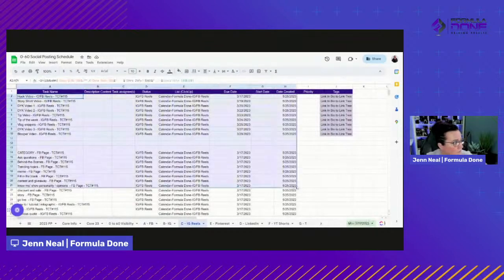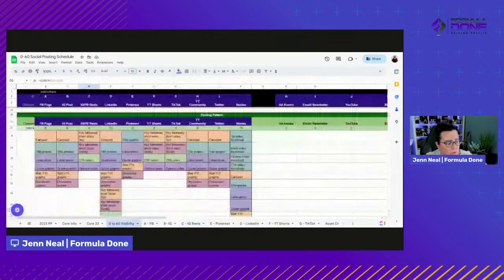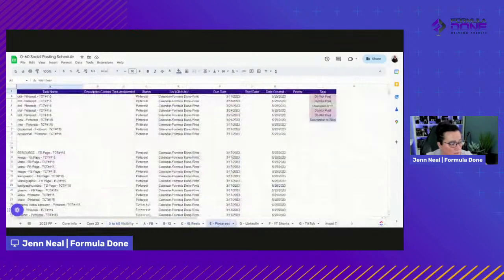Here's all the Reels that you're going to post and when they're going to post, because the dates are generated by the numbers down here. So this automatically creates your content calendar. So you literally can just hand this off to a VA and say, here you go. You have all those assets. They know what to post where, captions, all that kind of stuff goes with it.